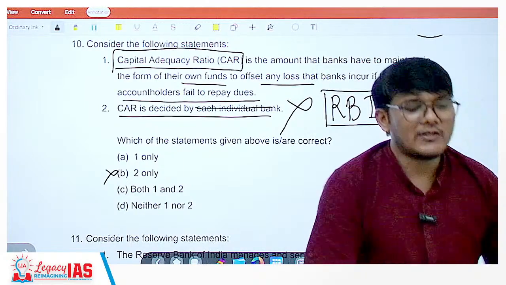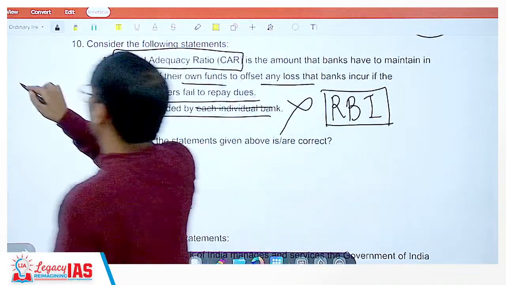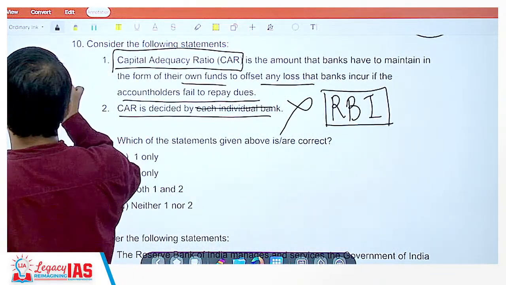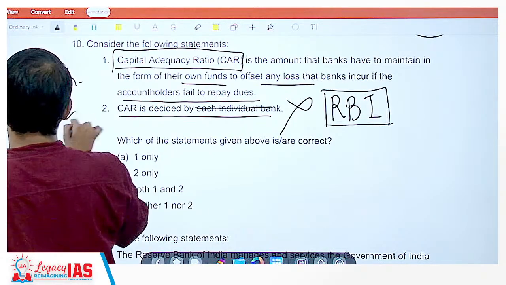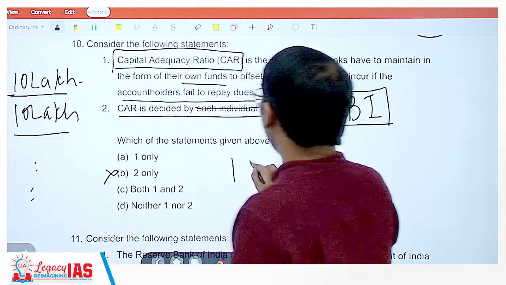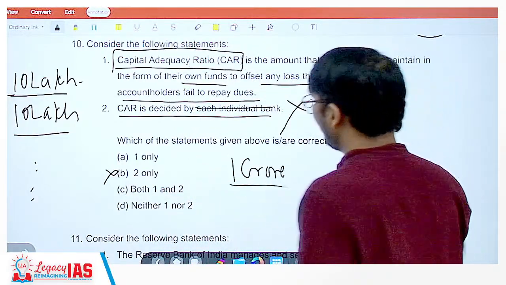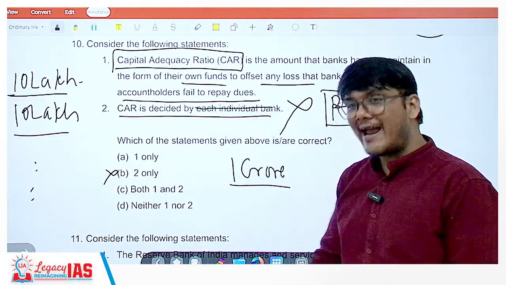See, what happens is, when I keep my money as fixed deposit, let's say I kept 10 lakh rupees as fixed deposit. Like this, 10 people kept it and the bank had 1 crore rupees to give as loans. The bank cannot give entire 1 crore as loans. Why?